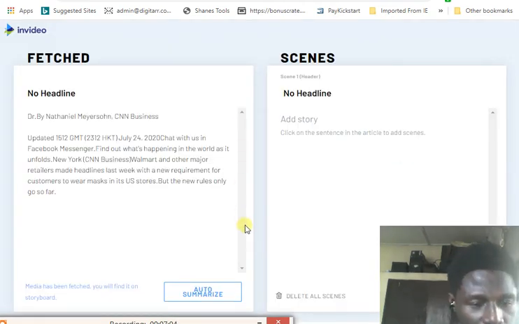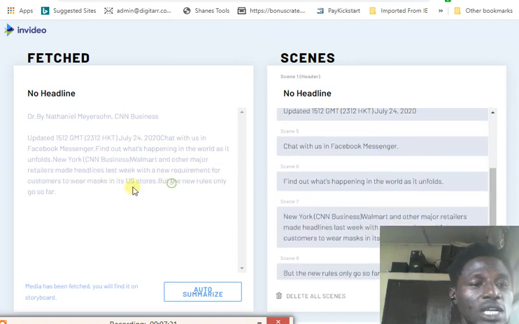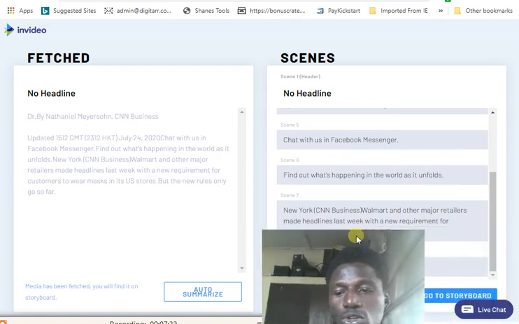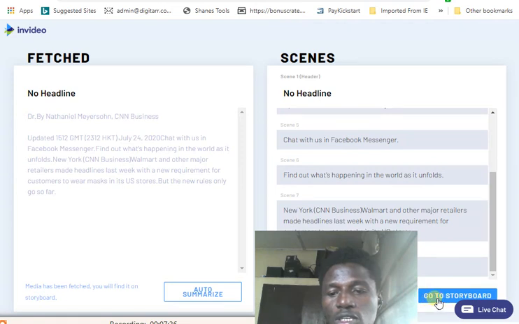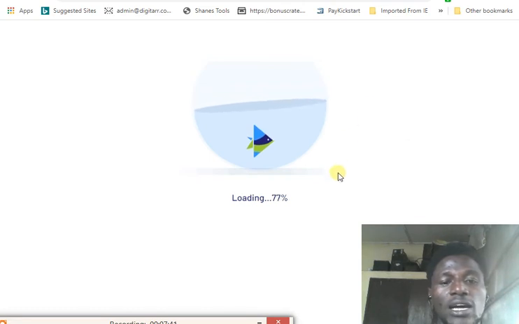Wow. This thing is still not giving us a good article. But let me just let you know, guys, let's just pick all of this. What you've got to do is just pick all this article. Of course, you can have more articles. That is not fetching a proper article for us on that listing. But notwithstanding, that is not going to stop us from doing what we want to do. So let's just go. Just look right here. Click story, go to storyboard. So it's going to turn that news article into a video for us right now.